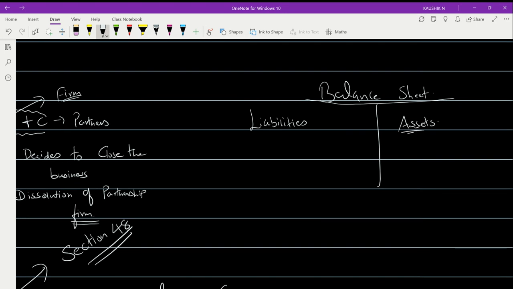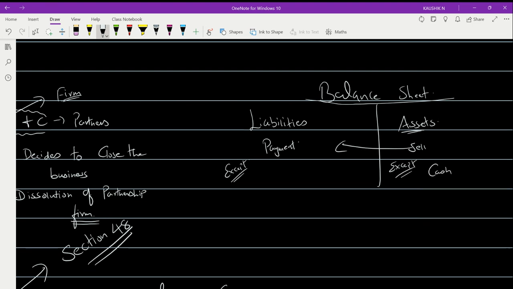So the assets, whatever you have, you will be selling them out, and with the help of the sale proceeds only, you will have to settle the liabilities. So you will make the payment. In this, you will not take a few items, as I said. So what are those exceptional items, if you ask?